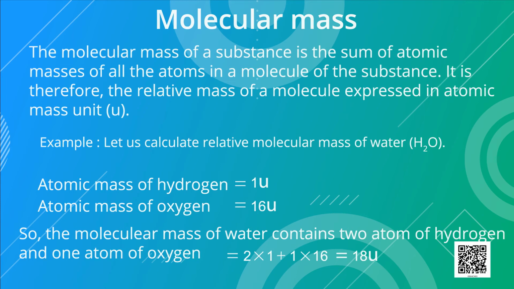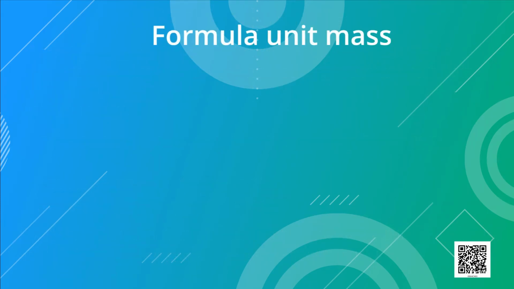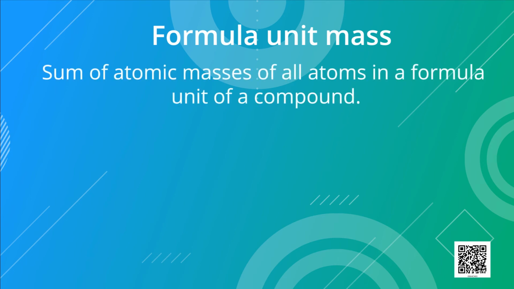Let us now talk about formula unit mass. The formula unit mass of a substance is the sum of atomic masses of all atoms in the formula unit of a compound. Formula unit mass is calculated in the same manner as we calculate the molecular mass. For example, let us calculate the formula unit mass of CaCl2.